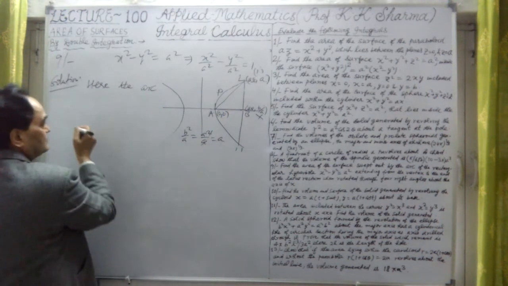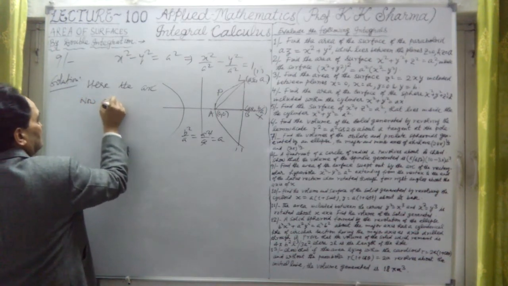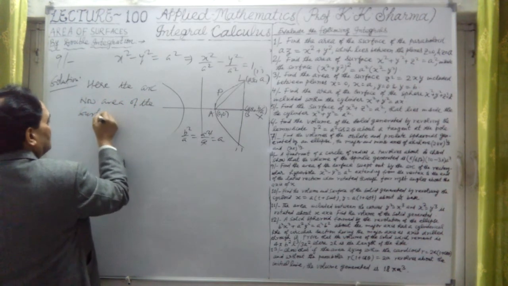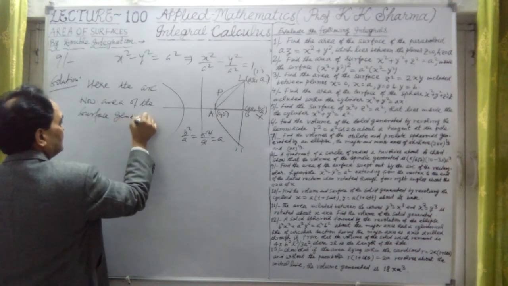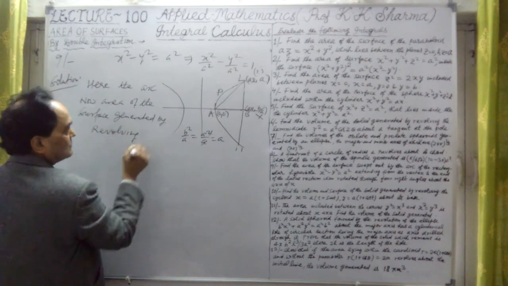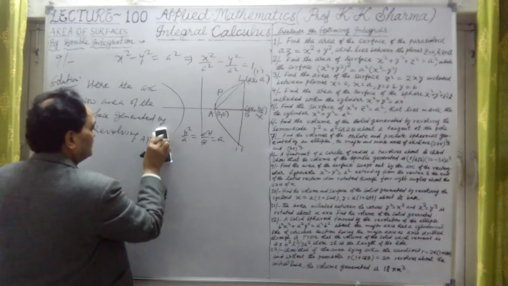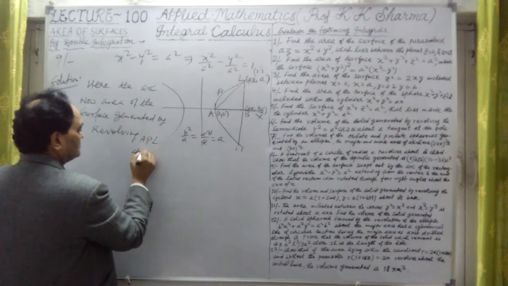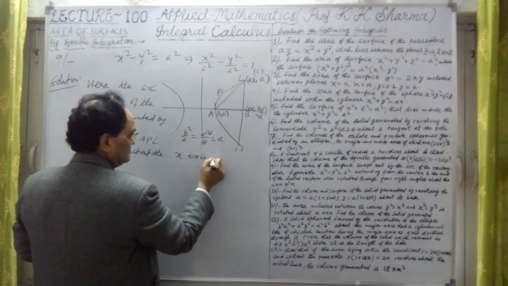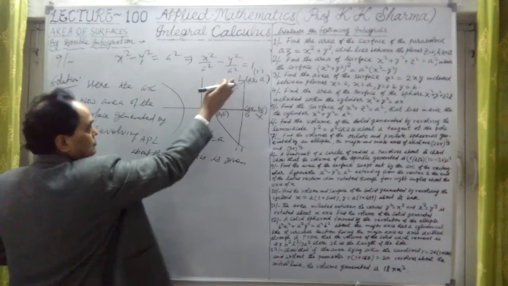What is the surface generated? Therefore, the area of the surface generated by revolving arc APL about the x-axis is given by only this much here.